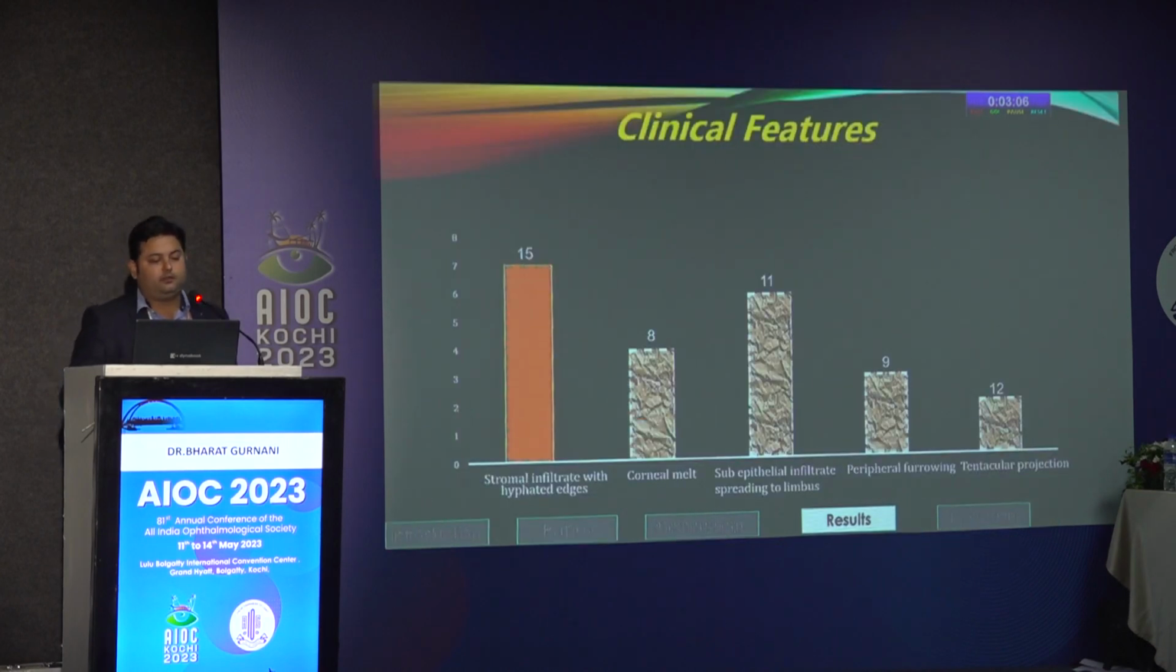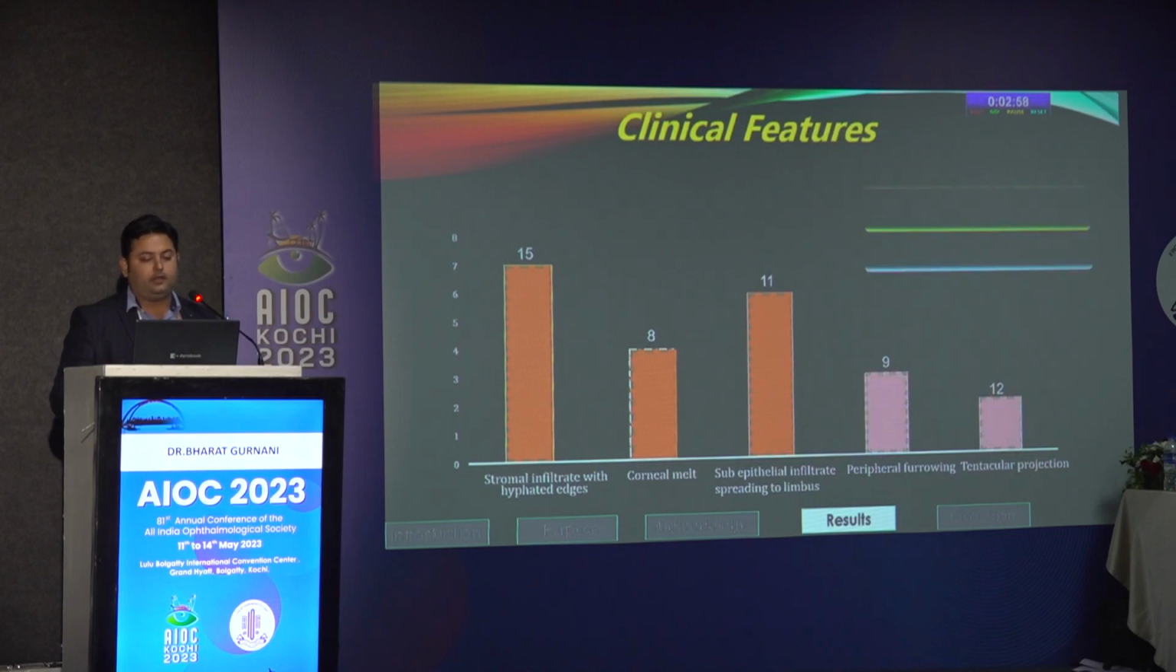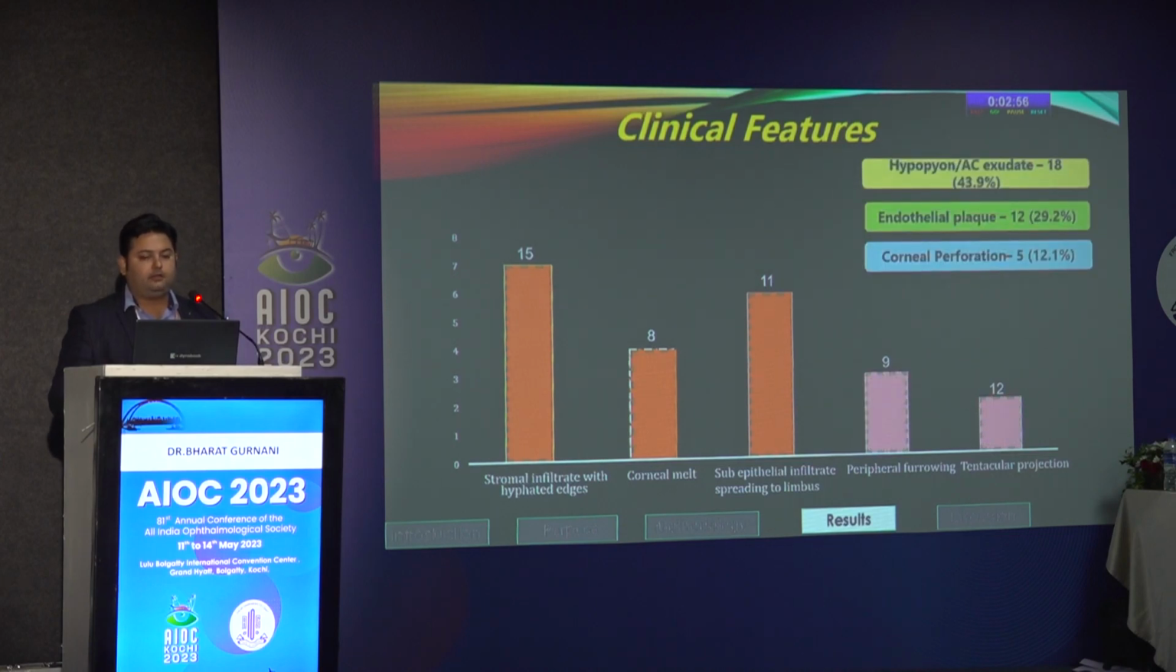In the clinical features, stromal infiltrate with hyphate edges was seen in 15 patients, 8 had a corneal melt, 11 had subepithelial infiltrate spreading to the limbus, 9 had peripheral furrowing, and 12 had tentacular projection. Hypopyon and anterior chamber exudates were seen in 18 patients, endothelial plaque was seen in 12, and perforation was seen in 5 patients.